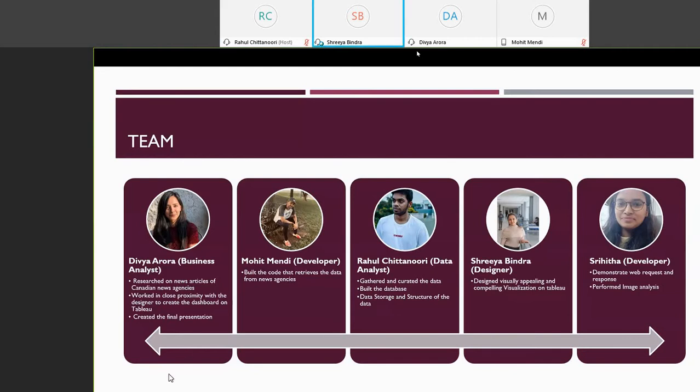Hi, I'm Shreya and I have designed the dashboard for this event. Hello, Professor. I am Shrihita. I am the developer of the project. I have performed the sentimental analysis of the articles.